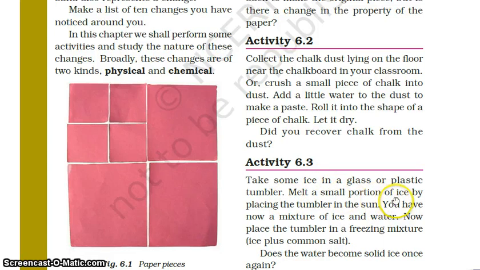Melt a small portion of ice by placing the tumbler in the sun. You have now a mixture of ice and water. Now place the tumbler in a freezing mixture. Does the water become solid ice once again?